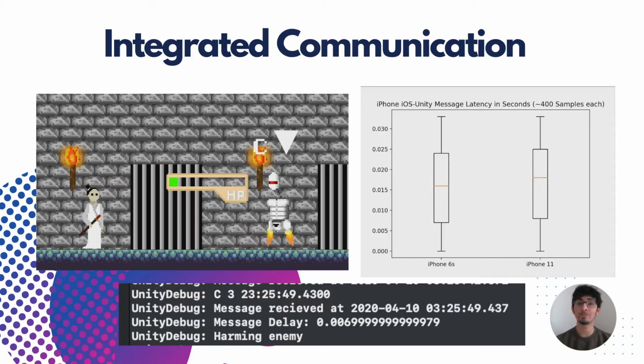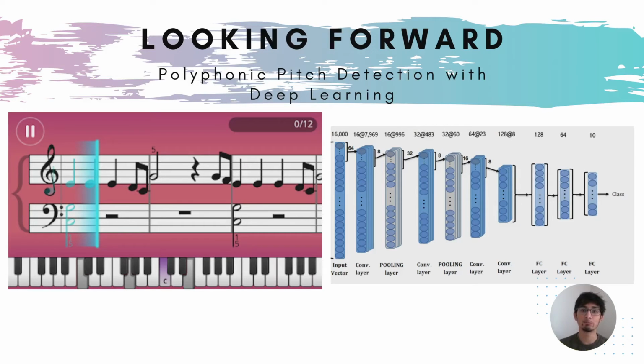In testing, we found that on average, it took 17 milliseconds to send data from iOS to Unity, which is much faster than the rate at which the game updates. This speed is consistent across multiple different types of iPhones and is more than fast enough for our requirement. If we look at a competing app such as Simply Piano, we find it can consistently detect multiple simultaneous